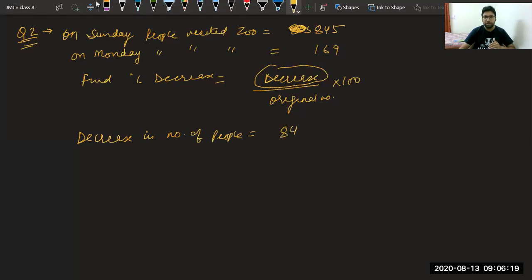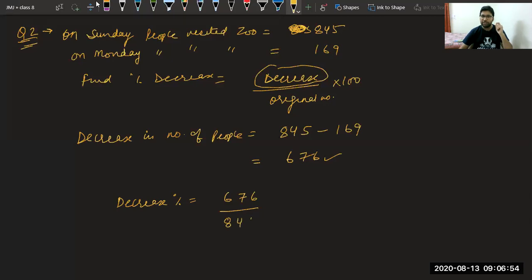Hiteshri, it is 845 minus 169, that is 676. Bhavya Manchanda, very good. Others, please confirm. Yes, Rachit is also saying the same thing. So we have got the decrease in number of people is 676. But the question is not asking that. Question is asking decrease percentage. And we all are very much habitual in finding percentages. So decrease percent is very easy. We will write the decrease, that is 676, upon the original value, which is 845 multiplied with 100. Now please solve this for me.